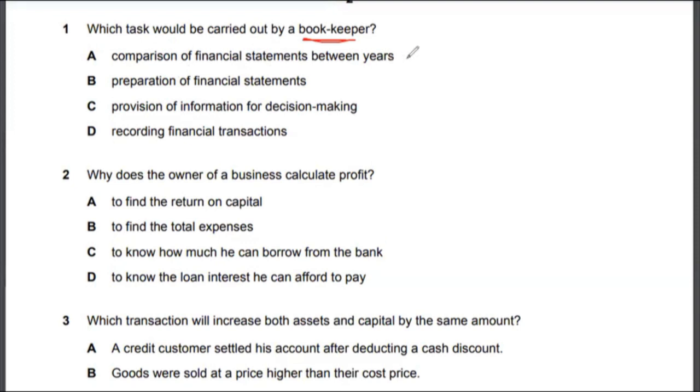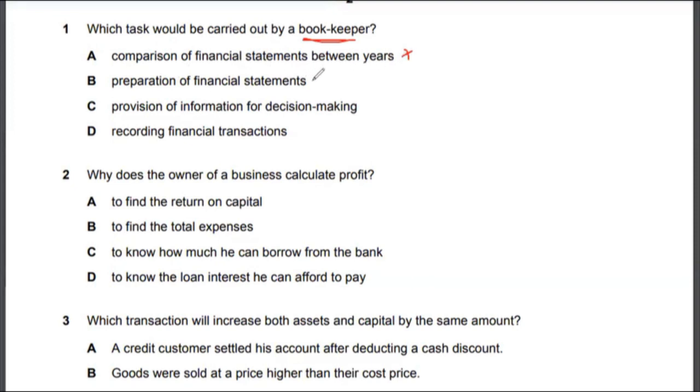Comparison of financial statements between years. That is actually not done by a bookkeeper. It is possible in some companies it might be done by a bookkeeper, but then the company has to be really small, right? So option A is usually done by financial analysts. So it's not a job of a bookkeeper.